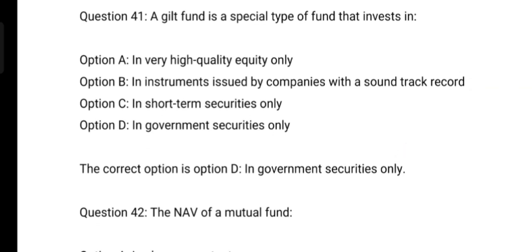Next question. A gilt fund is a special type of fund that invests in option A, very high quality equity only. Option B, instruments issued by companies with a sound track record. Option C, short term securities only. Option D, government securities only. And the correct answer is option D, government securities only.